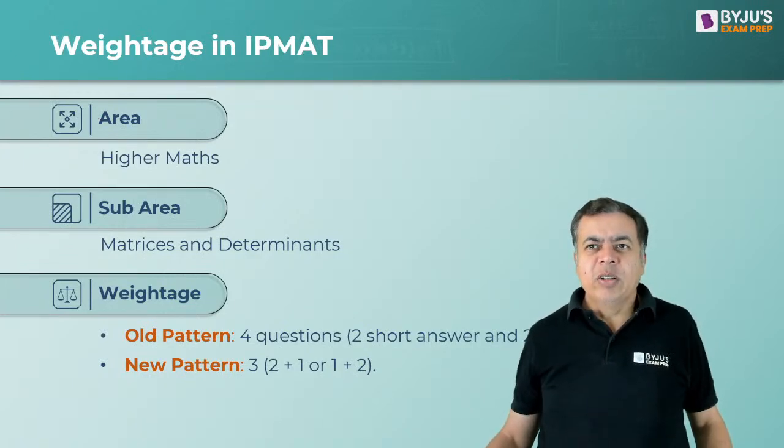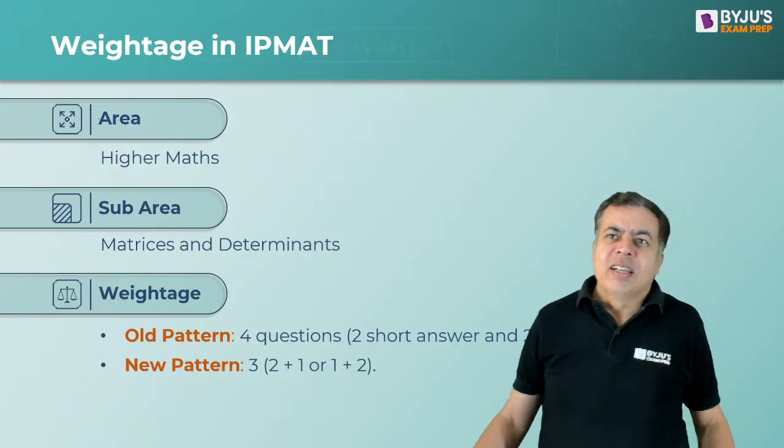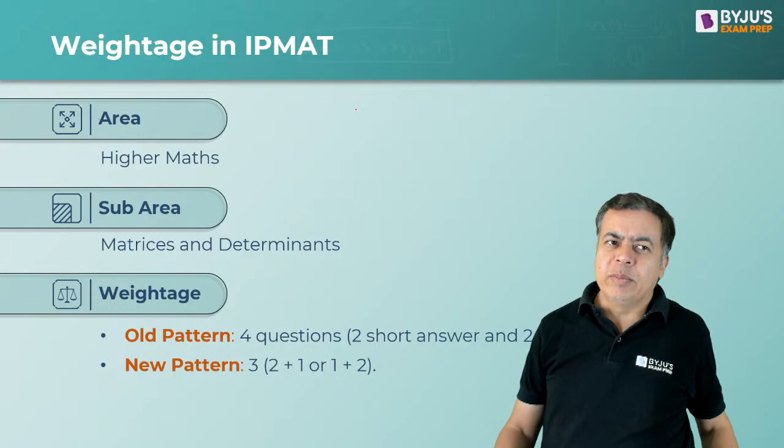Now the thing is, I keep telling you that in IPMAT Indore, in the quant section, the mathematics section, you need to score only if you get 8 correct in MCQs.